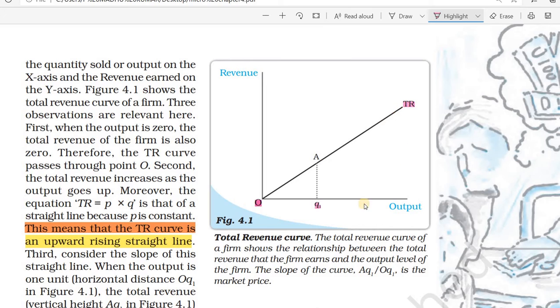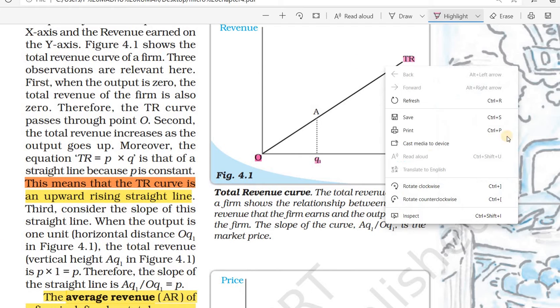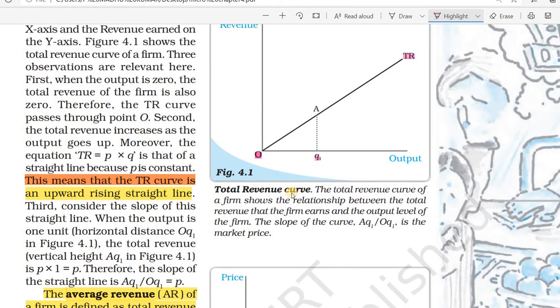The reason is that when quantity increases, revenue also increases. As the output level increases, revenue also increases. That is why the total revenue curve is an upward sloping curve.